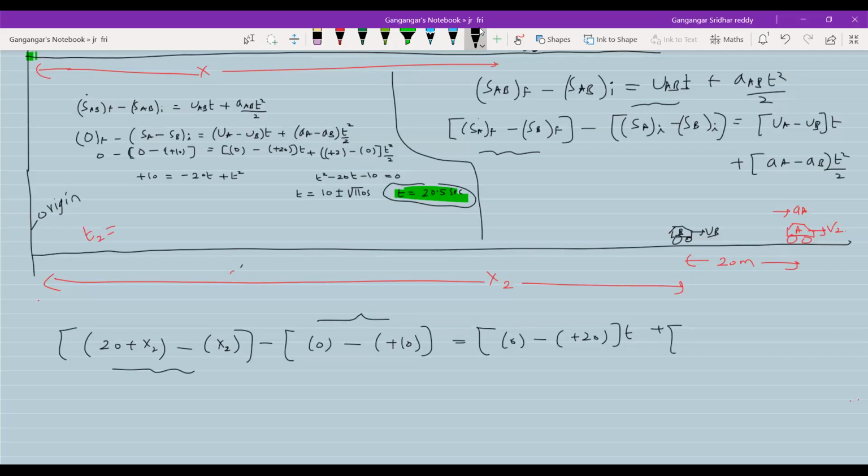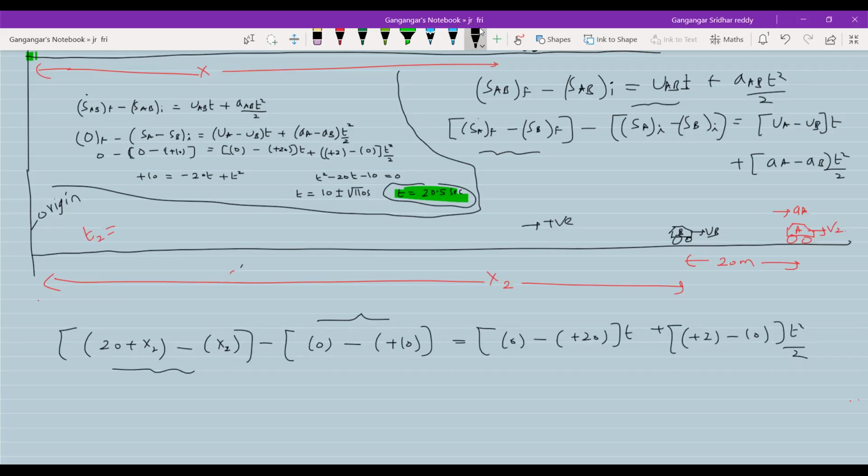Acceleration of car A. So the acceleration of car A will be +2. Anything directed towards left? It should be positive, no? So this will be 0. T2, okay, T only, later on we'll write it. So 20, this will become 20 minus of minus, this will be plus. This will be minus 20t. This will be 2 minus 0, so this will be t square. So solve this quadratic equation, you'll get the required answer.